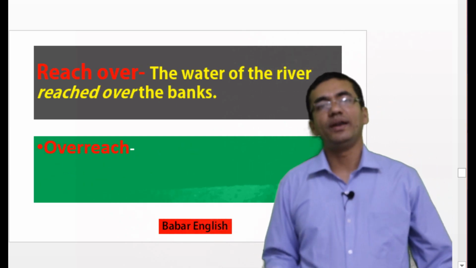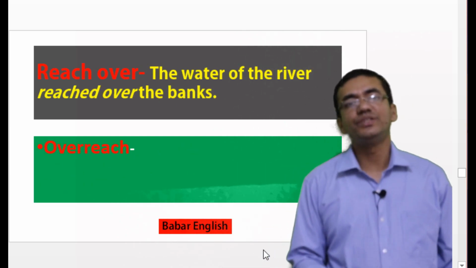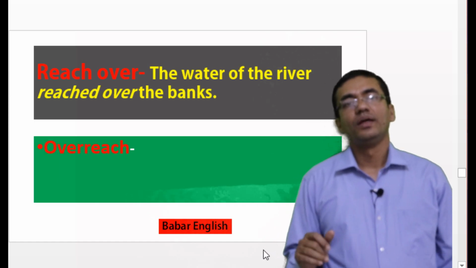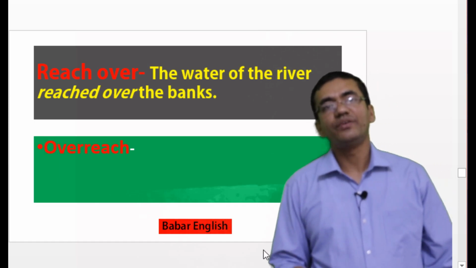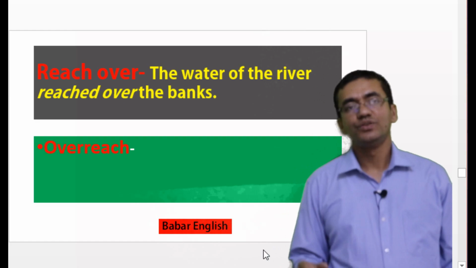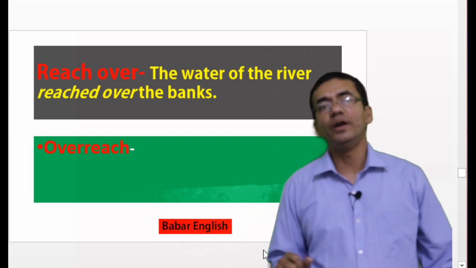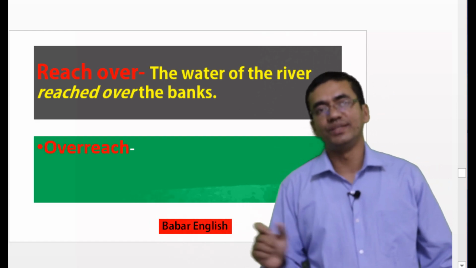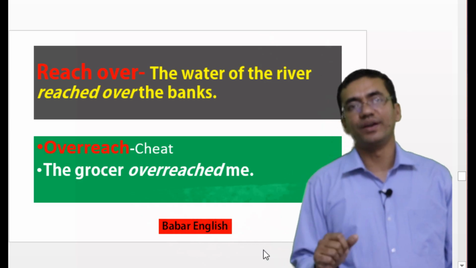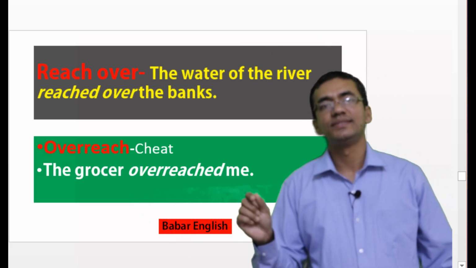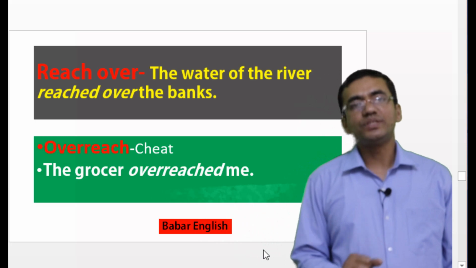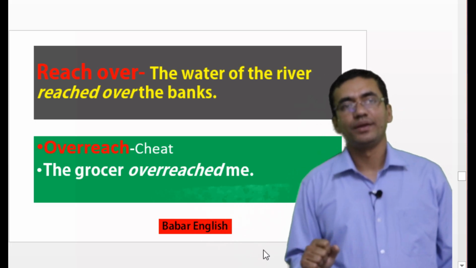Let's move to our next phrase, that is reach over. The water of the river reached over the banks. So if we invert this word, it will become overreach. What is the meaning of overreach? Overreach means cheat. The grocer overreached me.